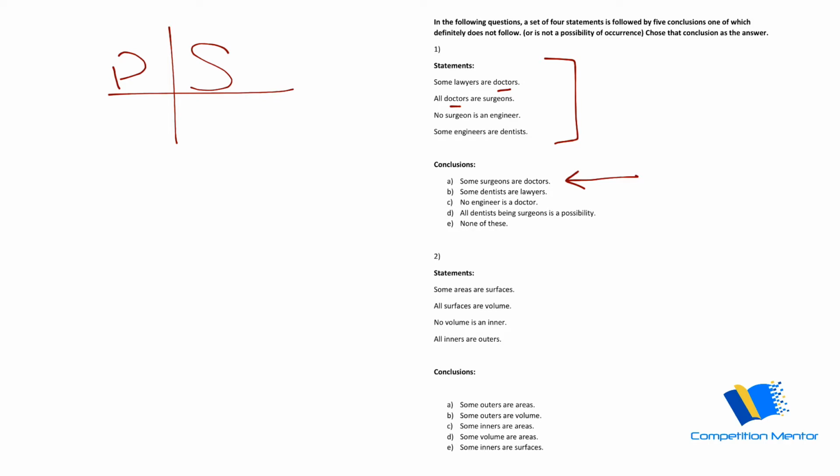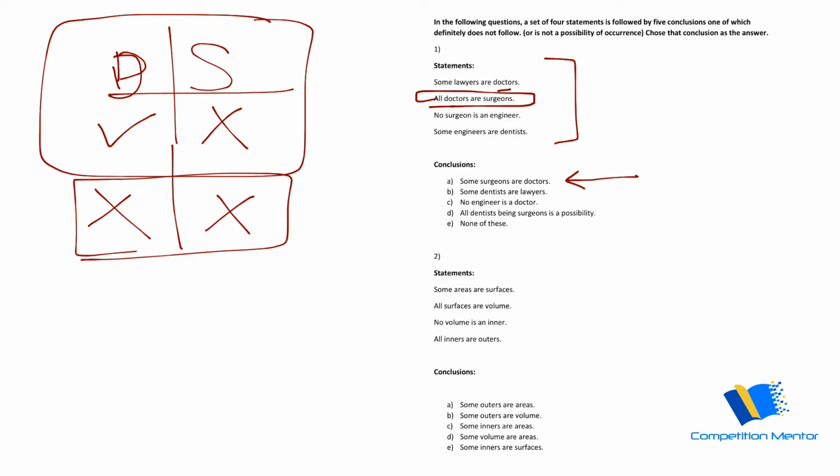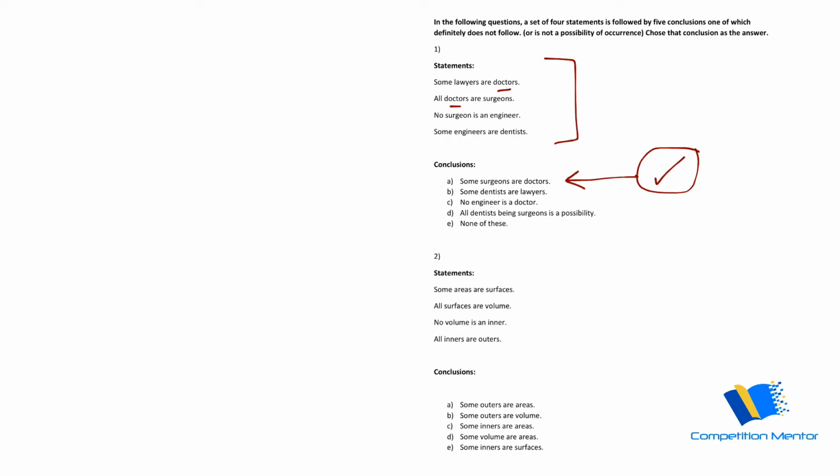All doctors are surgeons. This will be our tick cross method. What we have learned is that if you have a tick, you can do a cross. So the moment you do two crosses, you will have some surgeons are doctors. That is definitely following here. So this is not our answer, because this follows. We will do a tick mark just for identification.